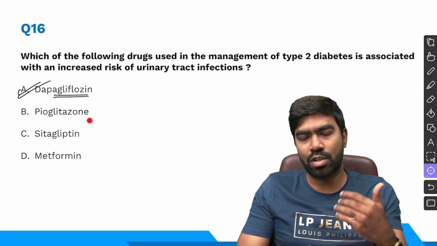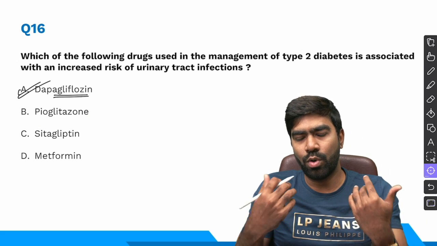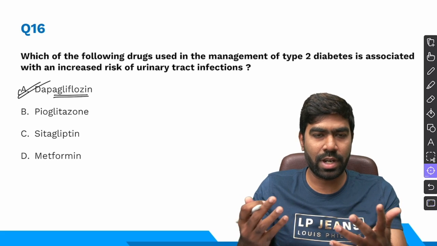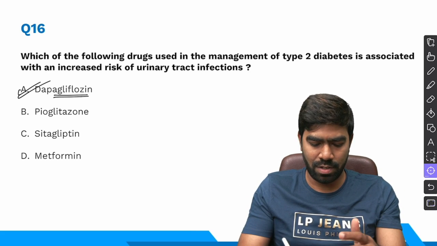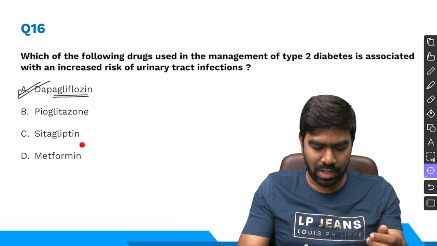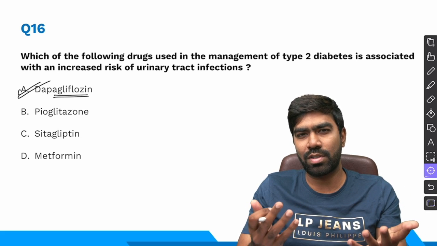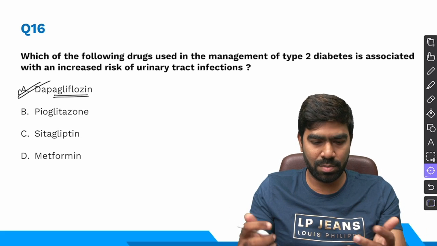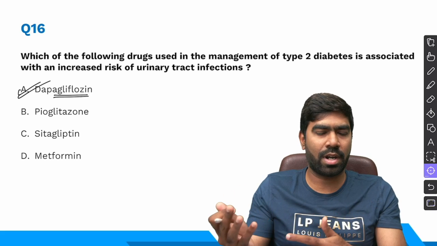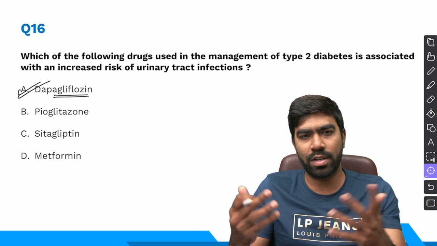Pioglitazone can be associated with risk of bladder cancer. Pioglitazone can cause fluid overload and worsening of heart failure, and it can also cause macular edema and weight gain. We discussed so many things about pioglitazone. Sitagliptin is a DPP-4 inhibitor, which is basically associated with risk of pancreatitis, and it can cause GI disturbance. And metformin is typically associated with watery diarrhea, as we've discussed so many times, and also with B12 deficiency and lactic acidosis.